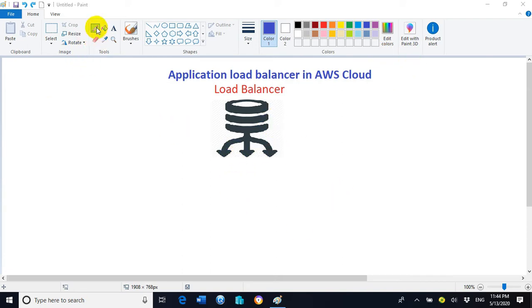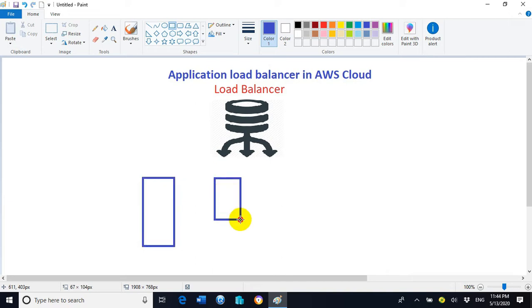Let's say we have three servers which are located inside the target group. Server 1, server 2 and server 3. So these are the three web servers we have.